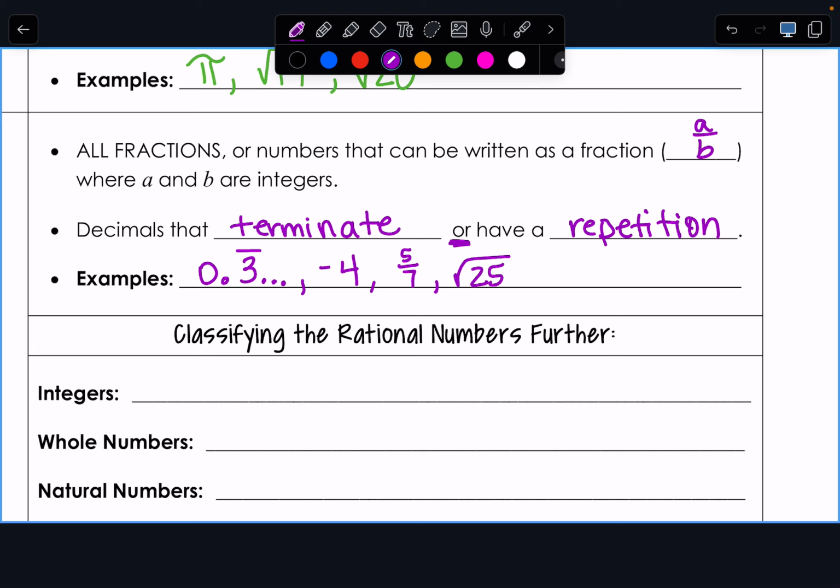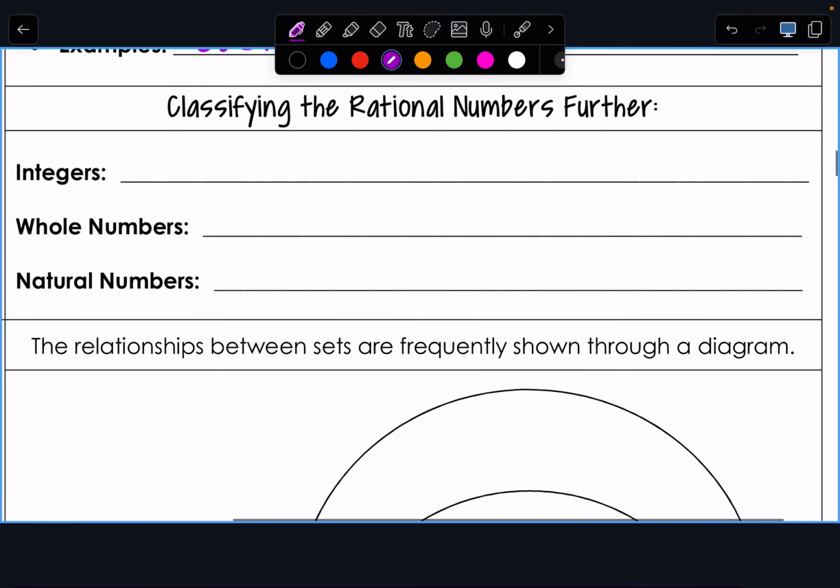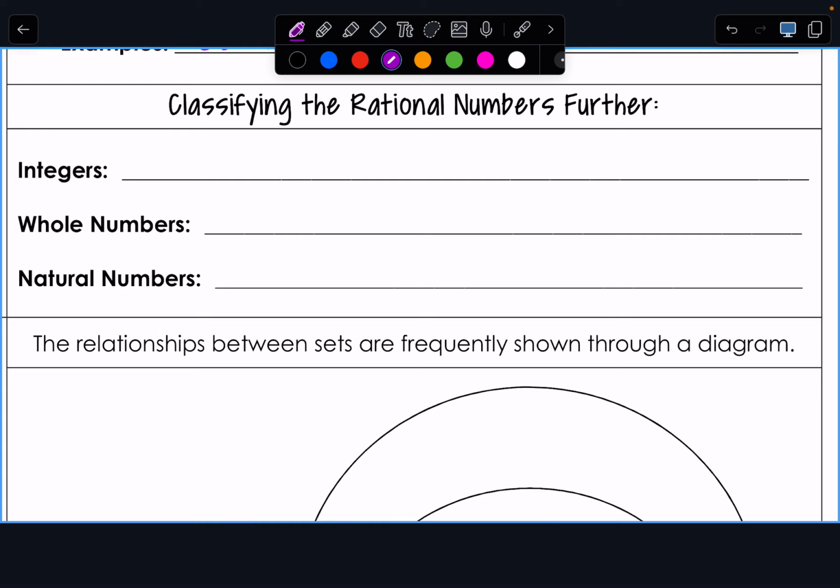Okay. Now, there are a lot more versions of rational numbers than there are irrational. So we have some like subcategories that we can narrow ourselves into. Okay. So I'm going to kind of do this a little strangely. I'm going to do this backwards. I want to start with the natural numbers.